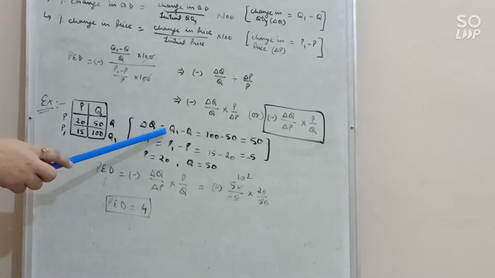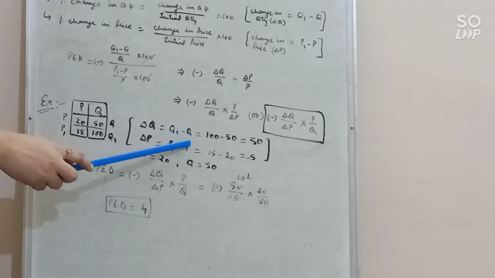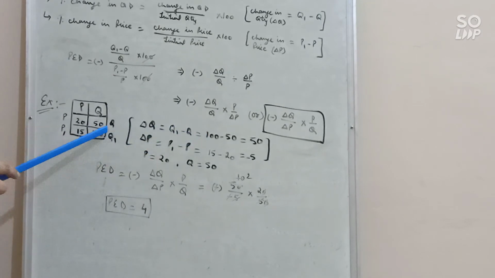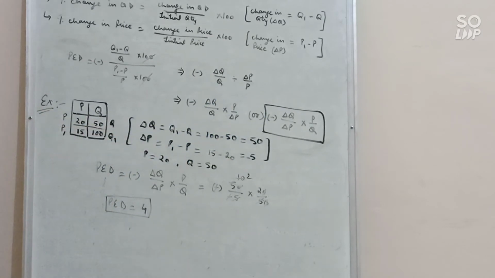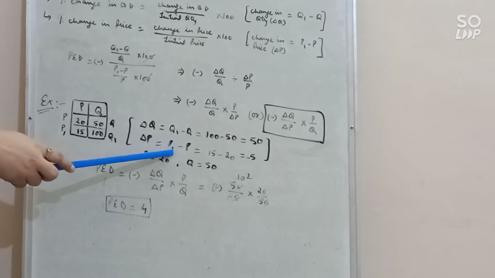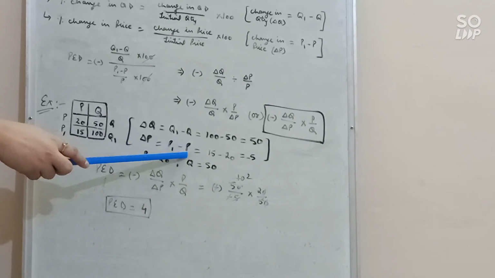Now let's see how to calculate change in demand. So delta Q, the formula is Q1 minus Q, new quantity minus original quantity. New quantity is 100 minus initial quantity 50. 100 minus 50 is equal to 50. So delta Q is equal to 50. Similarly, we will find delta P, which means change in price. The formula is P1, new price, minus original price.